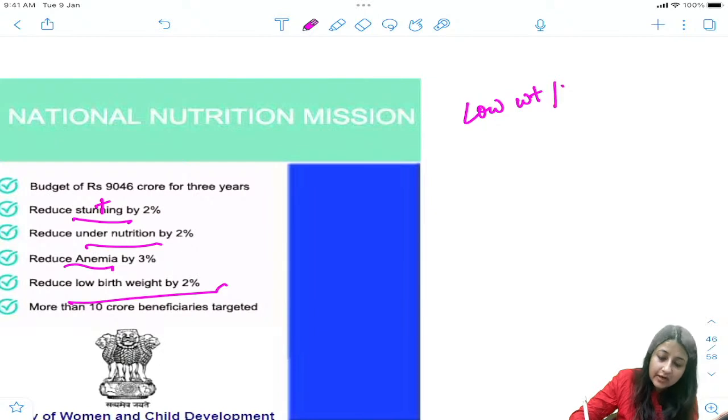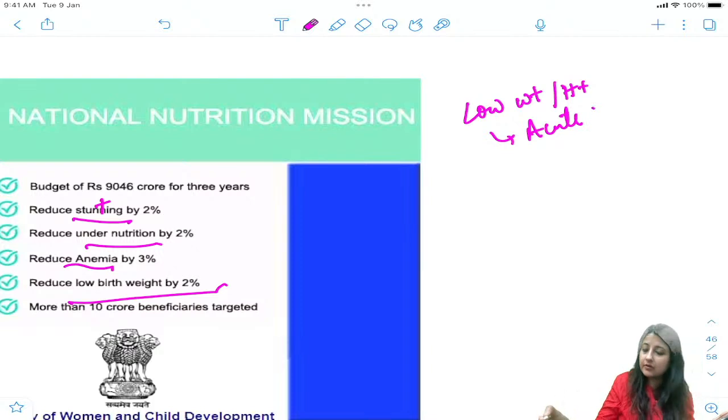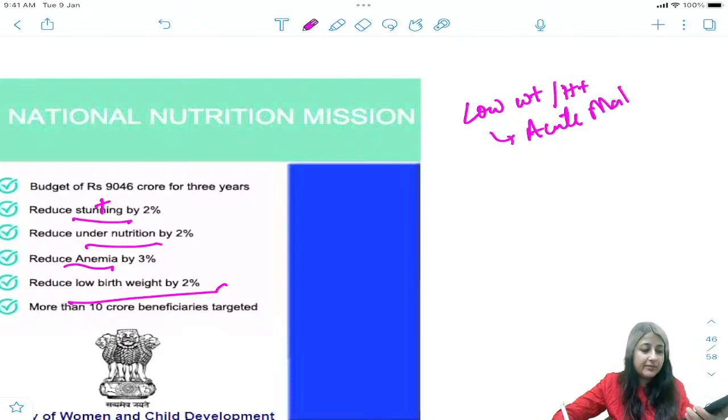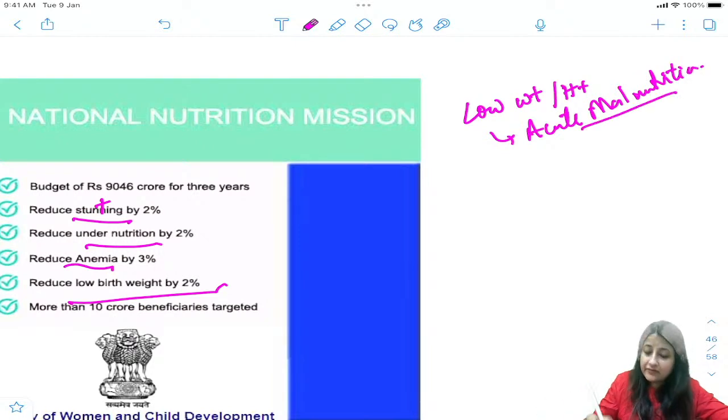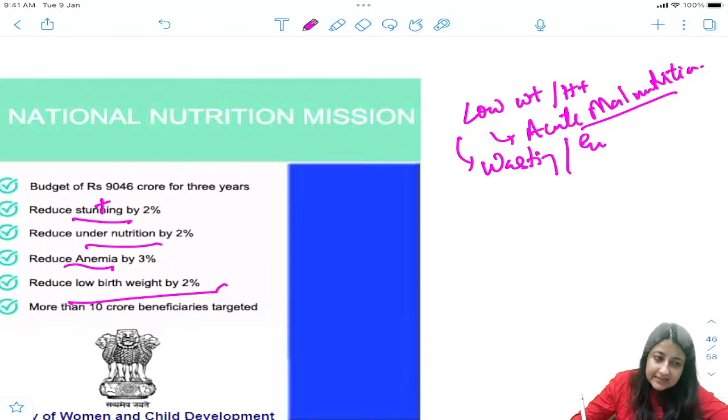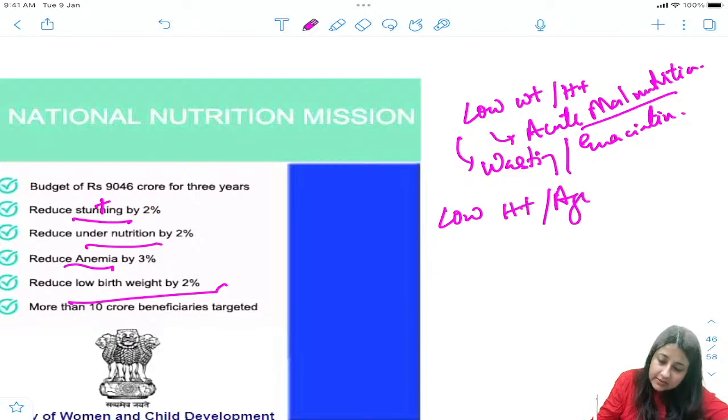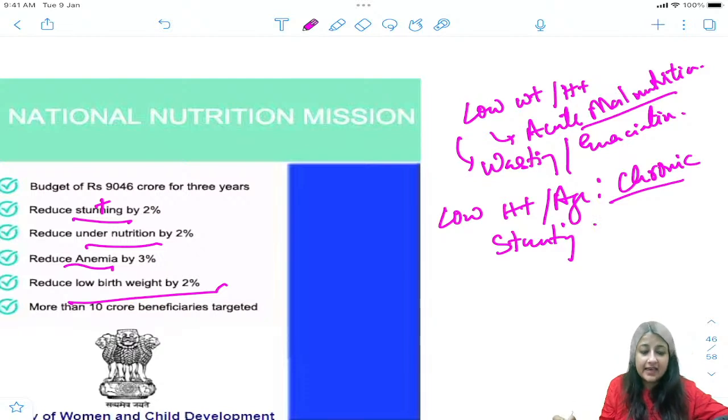Low weight for height is acute malnutrition. Okay, low weight for height, everybody, is what? Acute malnutrition. This is also known as wasting or emaciation. Then low height for age is chronic malnutrition. This is also known as what? Stunting. And low weight for age.